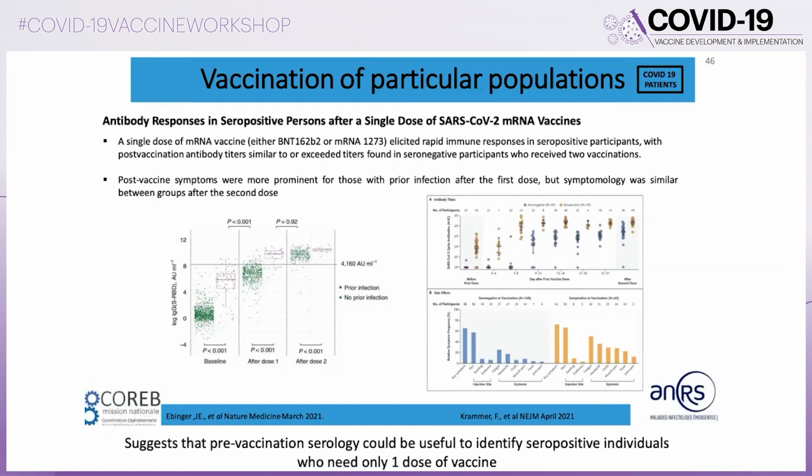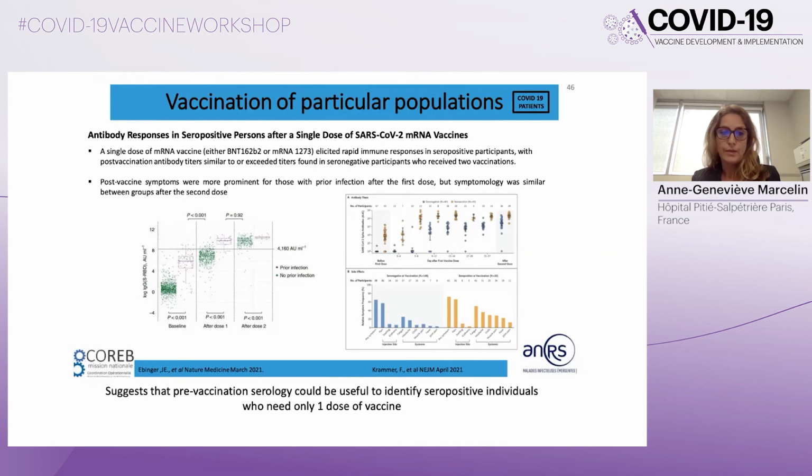So this suggests that probably a pre-vaccination serology could be useful to identify seropositive individuals who need only 1 dose of vaccine to get a good immune response after vaccination.